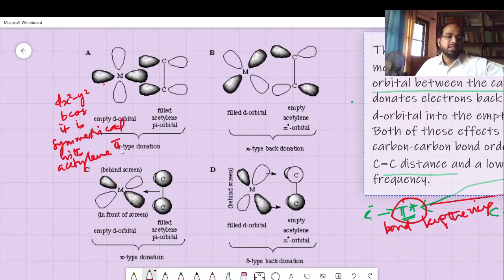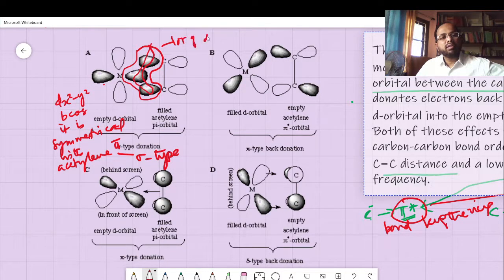Okay, so that results in sigma type donation. Pi system means the pi bonds are there. So here you can watch out for the symmetrical portions. There is a lot of delocalization here, all along the space, and therefore a lot of delocalization means stability is there.